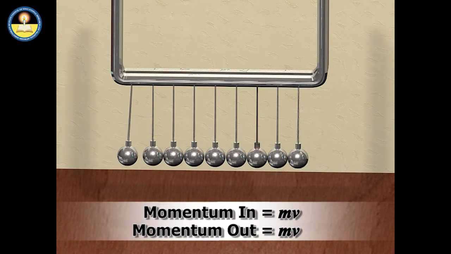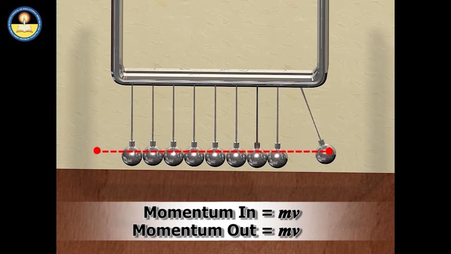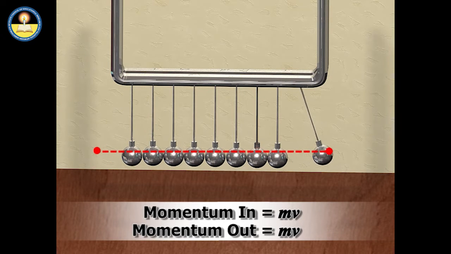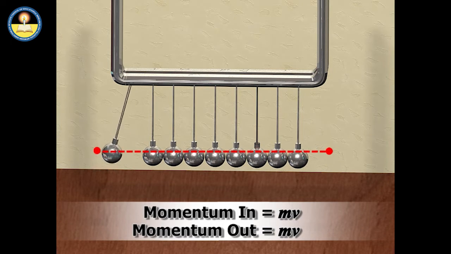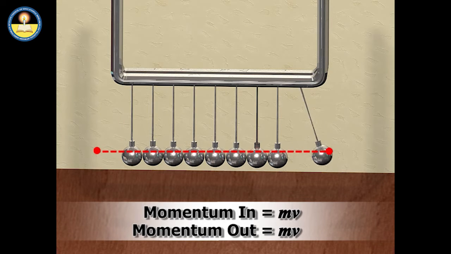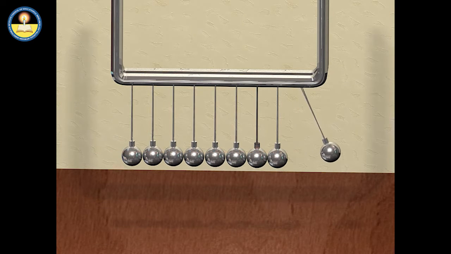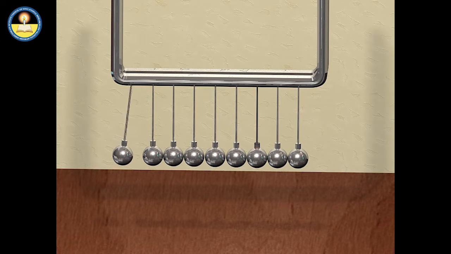When one ball is pulled away and allowed to fall, it strikes the next ball of the series and comes to rest, whereas the last ball of the series acquires the same velocity and swings as high as the release height of the first ball. This shows that the balls simply exchange velocities. In other words, the final ball attains the momentum of the first ball.